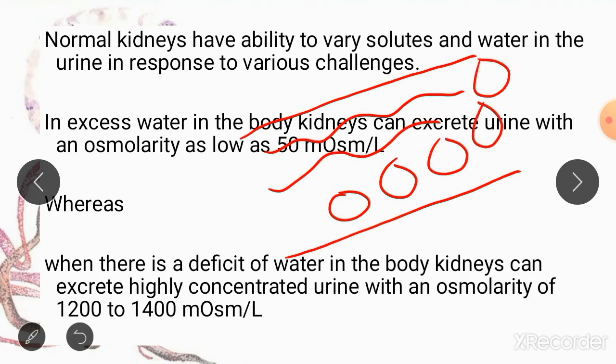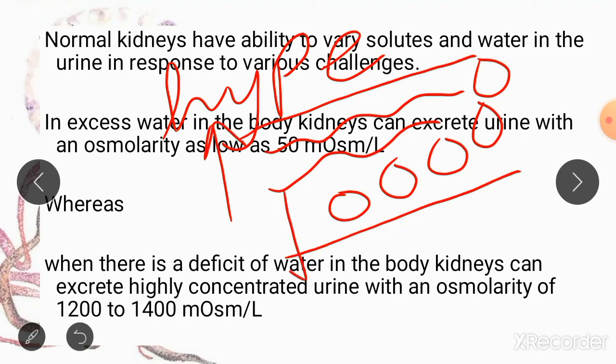Such a person will have hyperosmolar extracellular fluid, and the osmolarity of his extracellular fluid is going to be very high. Now what we need to do is bring back the osmolarity of the extracellular fluid of this person.